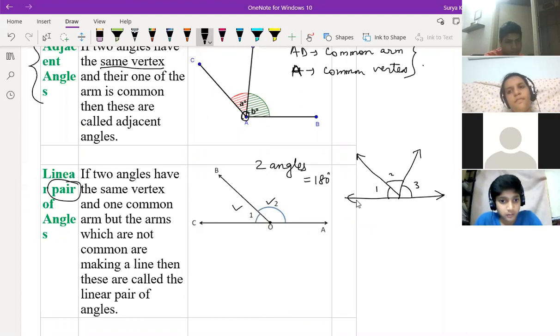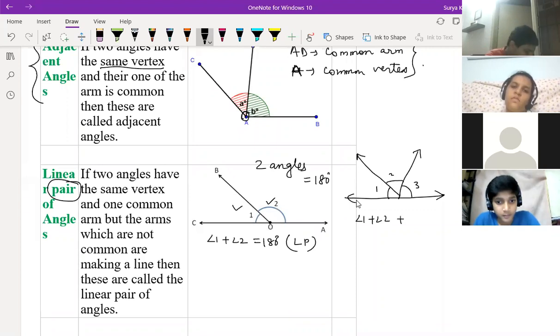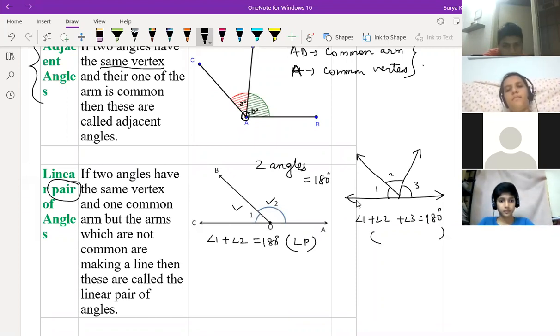So for here we can say angle 1 plus angle 2 is equal to 180 degrees, and in bracket we can write LP, linear pair. For this, we can write angle 1 plus angle 2 plus angle 3 is equal to 180 degrees. In bracket, what do we need to write for this?